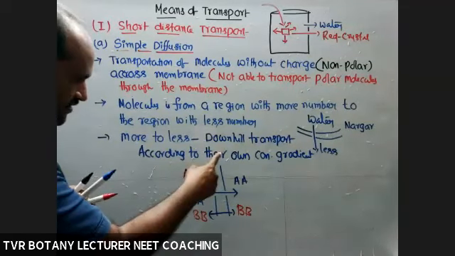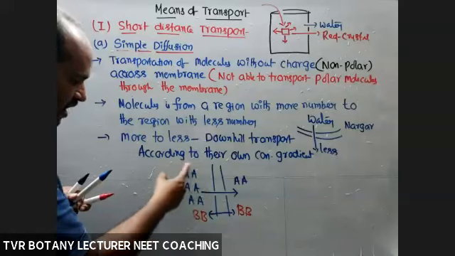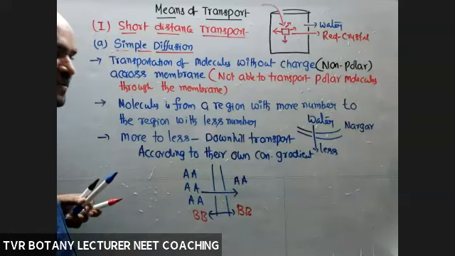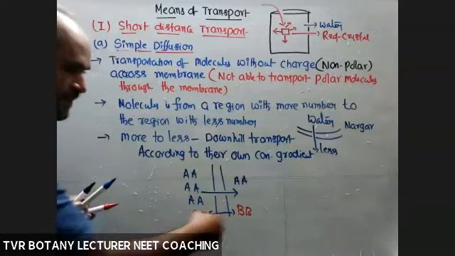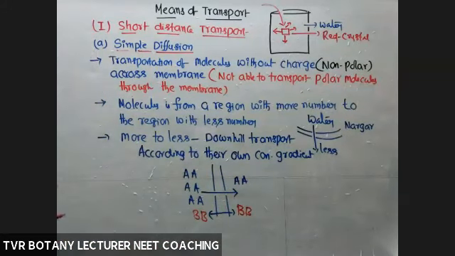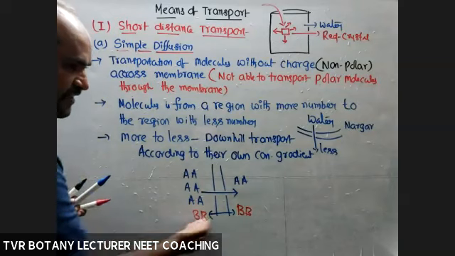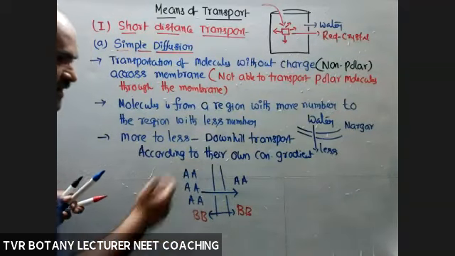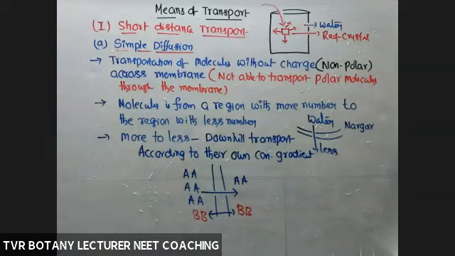See how to understand their own concentration gradient. So here movement is between AA type of molecules only, not between BB type of molecules. Reason, there is no concentration gradient between BB type. The concentration gradient is between AA type only. That is the meaning of according to their own concentration gradient. Downhill transport according to their own concentration gradient.